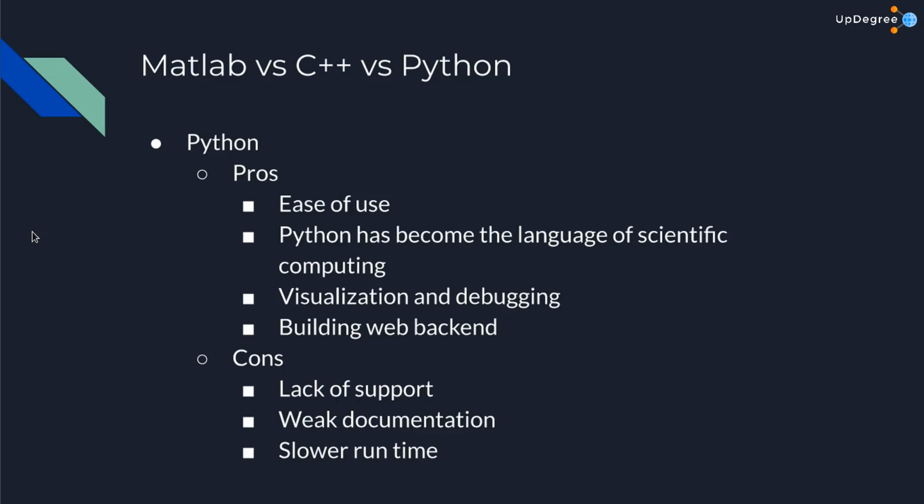Although these pros are very nice, there are also some cons associated with Python. The number one con is the weak documentation. As we mentioned before, OpenCV for C++ documentation is not very good, but the Python documentation is even worse. A novice user is left guessing how to use certain functions.